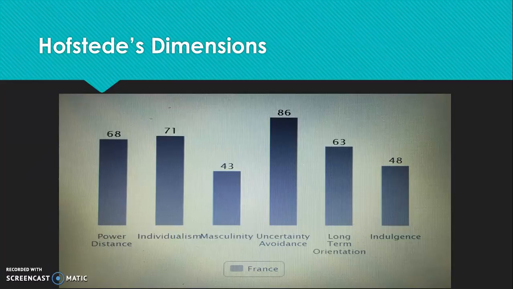Indulgence. This dimension is defined as the extent to which people try to control their desires and impulses, based on the way they were raised. France scored somewhere in the middle at 48, where it concerns indulgence versus restraint. This, in combination with a high score on uncertainty avoidance, implies that the French are less relaxed and enjoy life less often than is commonly assumed.